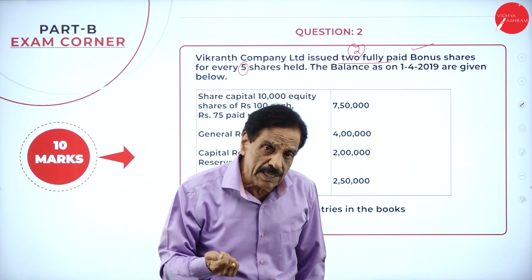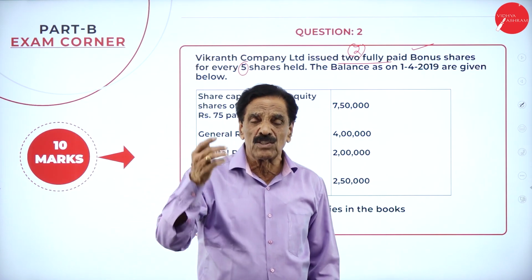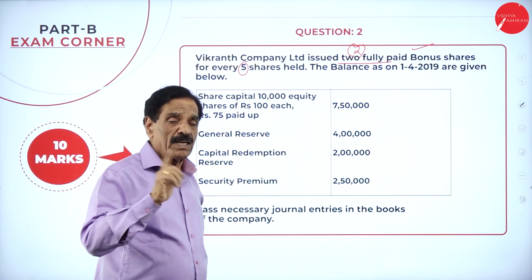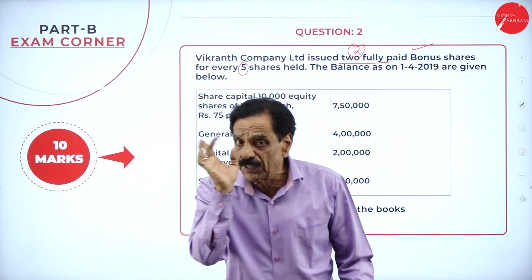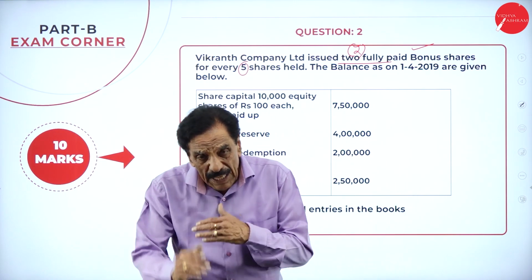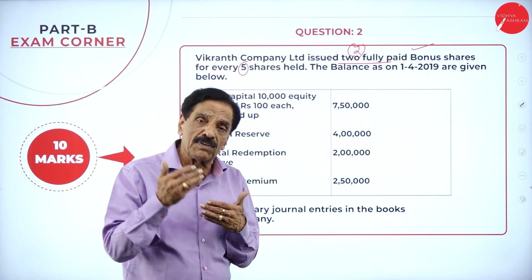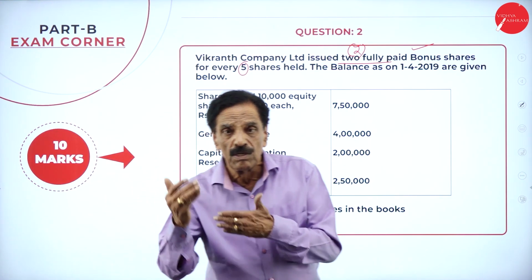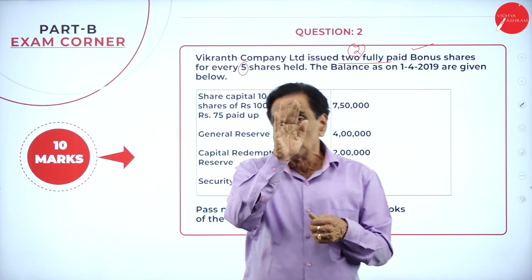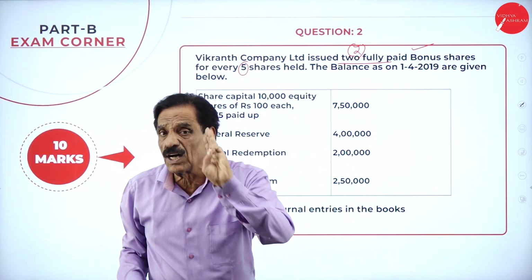If the general reserve is not there, it can be declared out of the profit and loss account. Entry: profit and loss account debit to bonus to shareholder account. The first entry: general reserve account debit 2,50,000 to bonus to shareholder account 2,50,000. Then the next entry: share final call account debit 10,000 into 25, 2,50,000, to share capital account 2,50,000. The final call has been utilized for the bonus share: bonus to shareholder account debit to share final call account.